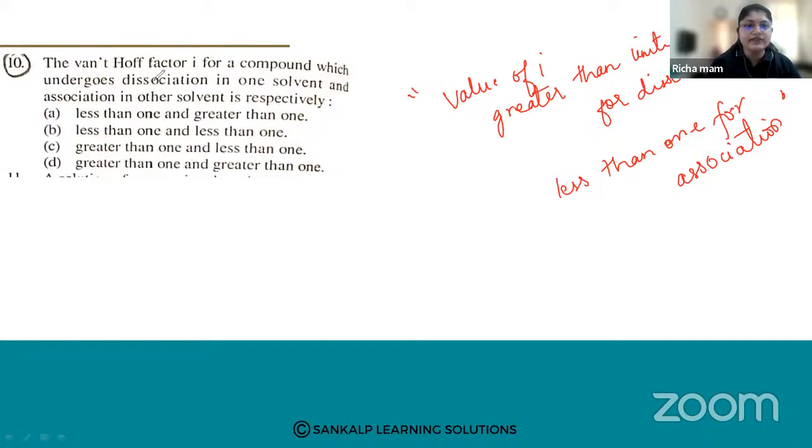If the Van 't Hoff factor i is for a compound which undergoes dissociation, it should be greater than 1, and for association it should be less than 1. So it is C.